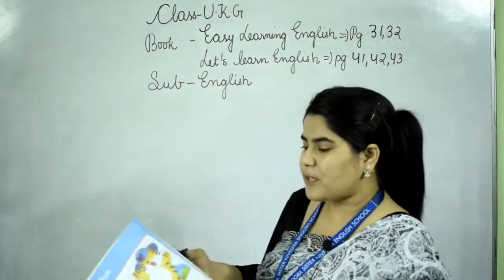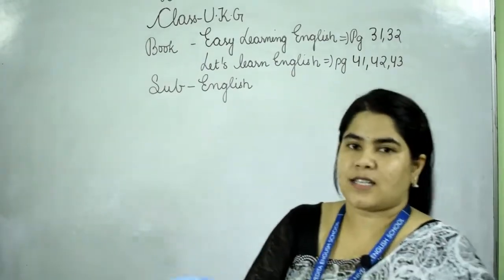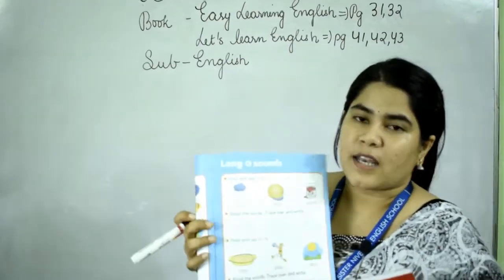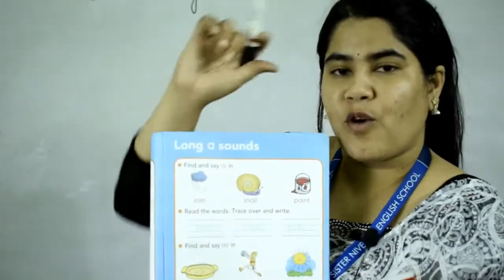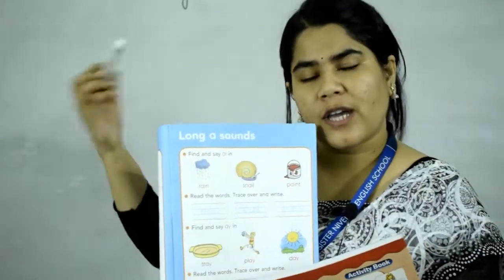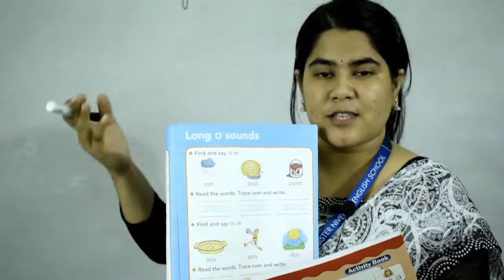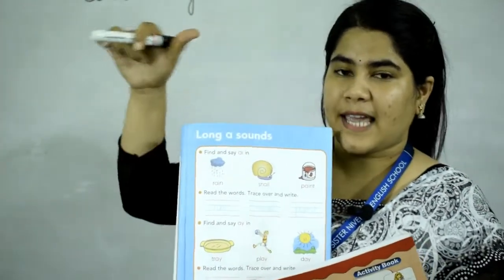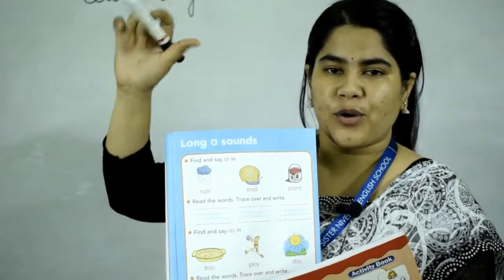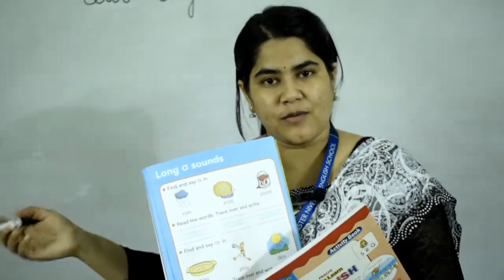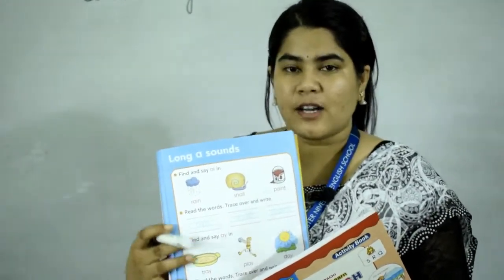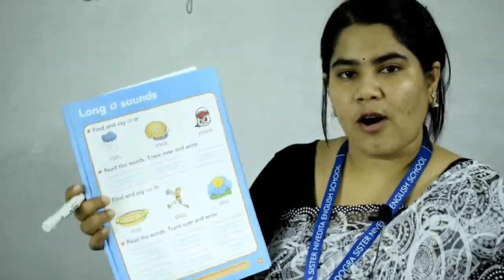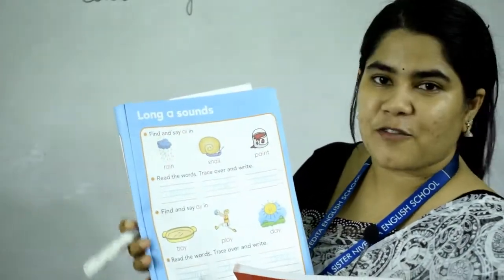If you open to page number 31, you will get long A sounds. Now what is long A sounds? Vowels we have already learned. Again for recap, let me ask you, how many letters are there that consist of vowels? 5 letters: A, E, I, O, U. We have already done short vowels A to E, okay? So now we are going to do long vowel sound. We will start from A.